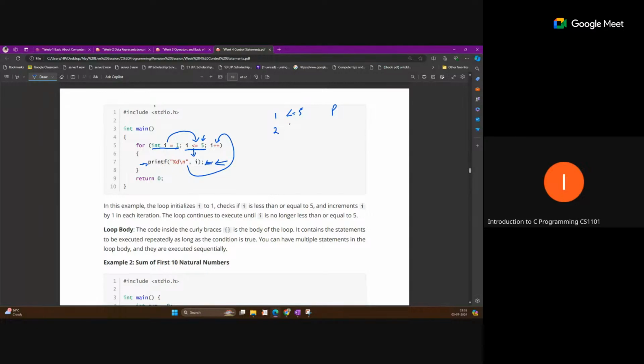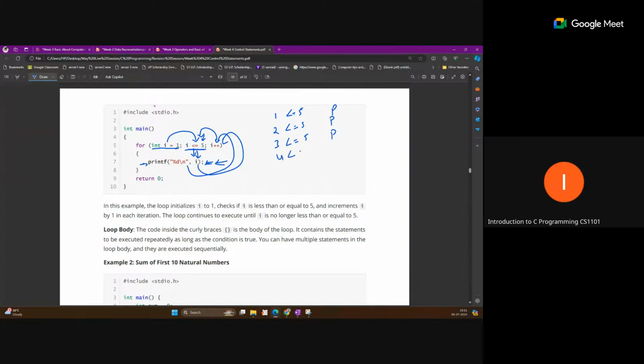So 2 is less than or equal to 5. After the increment we check this condition again. 2 is less than 5, true, so print happens again. Then we enter again, and then again increment. So 3 is less than or equal to 5. Yes, then print happens. Then again increment.